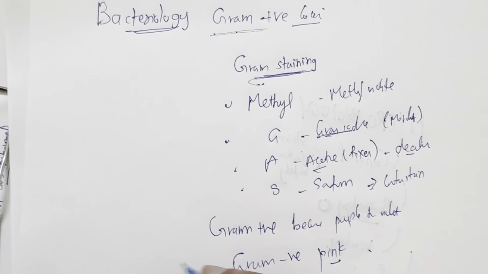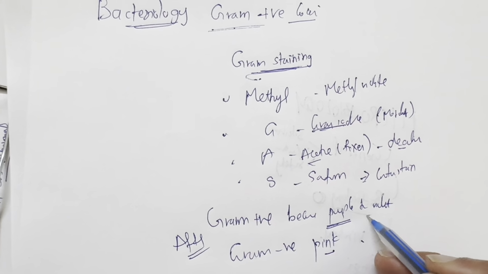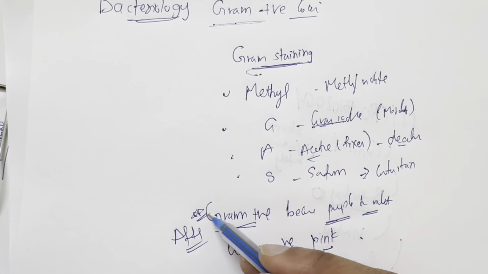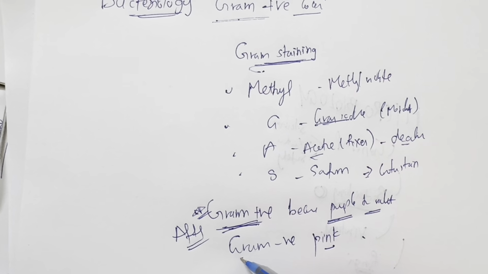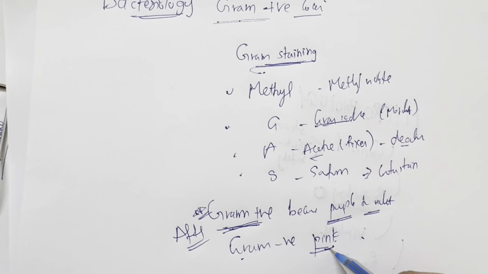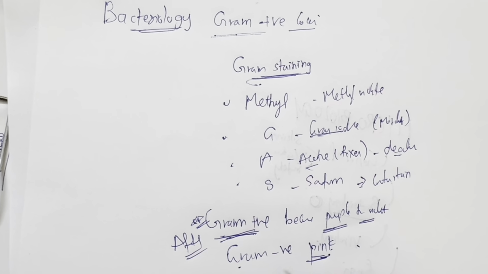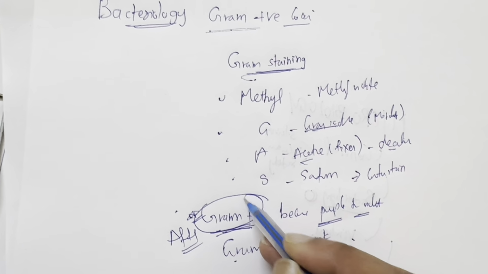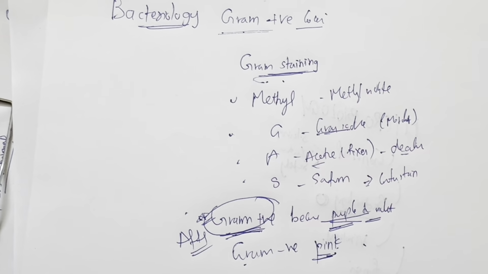So after the stain, if you see a bacteria which is purple or violet, then you need to know that the bacteria is gram positive. That means it has retained the gram stain. And after gram staining, if the organism is pink, then it's a gram negative organism. So that's about gram staining. So let's discuss the gram positive organisms, the organisms which turn purple after gram staining.